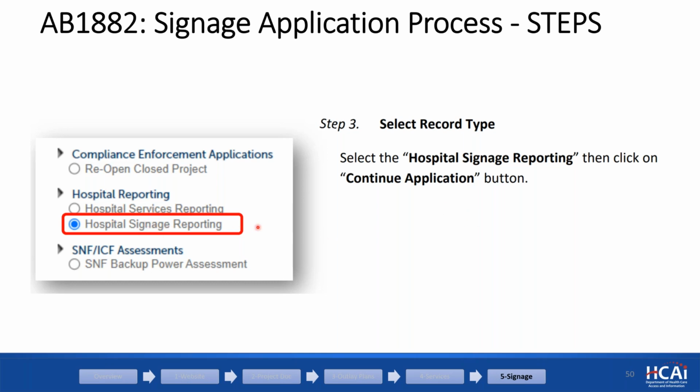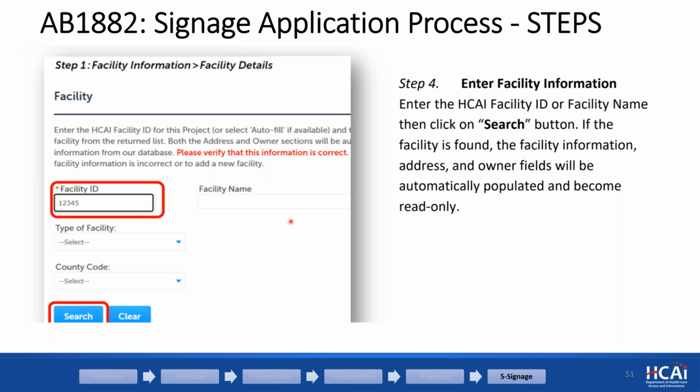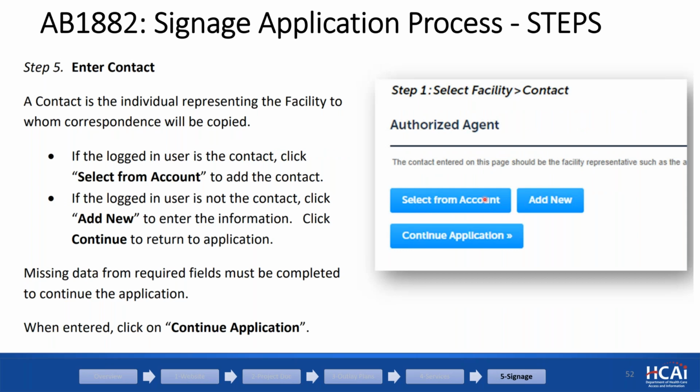Once you do that, it asks which facility you are talking about. You put in your facility, and it populates the information for you. You select the right person or add a new authorized person, and fill out the information for that individual.